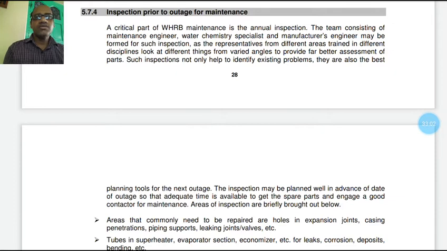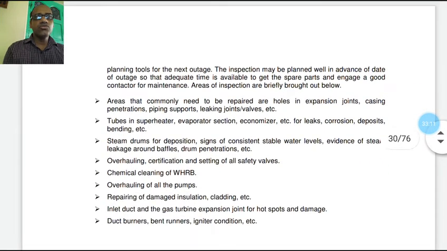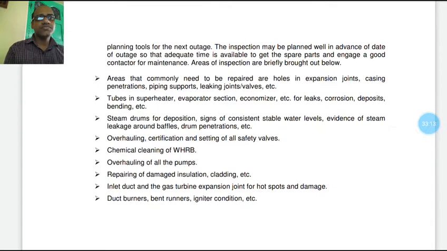of parts. Such inspections not only help identify existing problems, they are also the best planning tools for the next outage. The inspection may be planned well in advance of the date of outage so that adequate time is available to get the spare parts and engage a good contractor for maintenance.